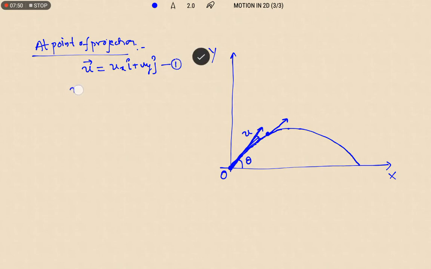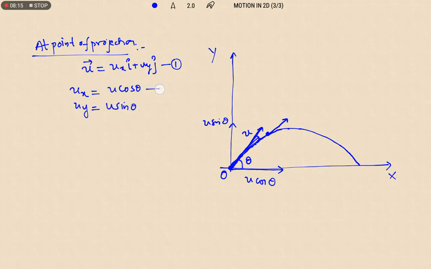So ux is nothing but what? ux is equal to the horizontal velocity. I am resolving this velocity at this point as u cos theta, and vertical velocity as u sin theta, because we know the vector resolution along horizontal and vertical directions. On the basis of that only I am resolving it. So therefore uy is equal to u sin theta. Okay, so these are the components of horizontal and vertical velocities.